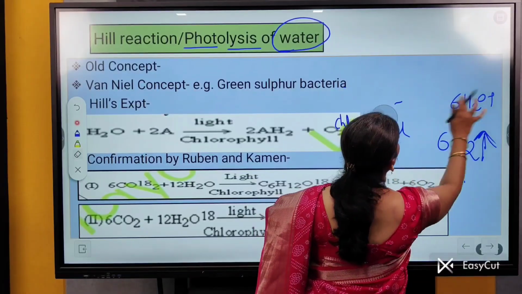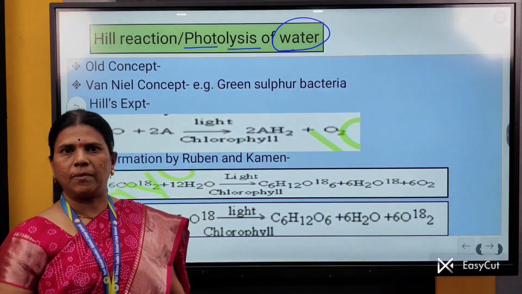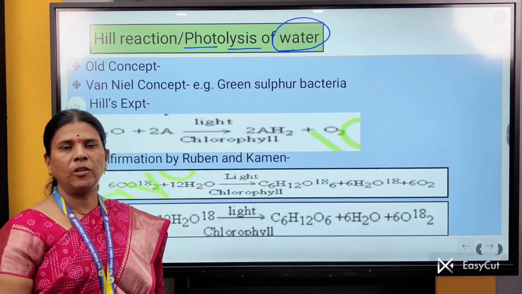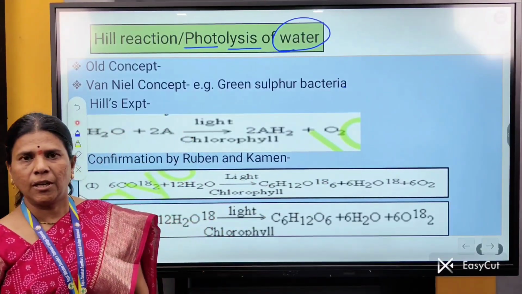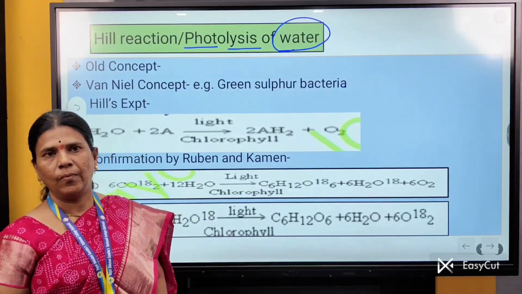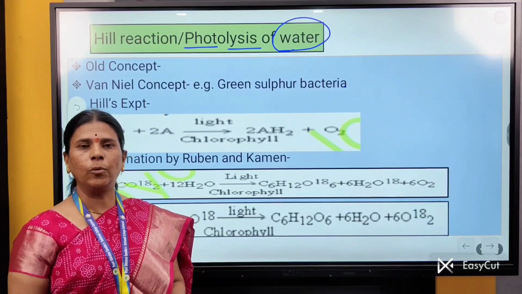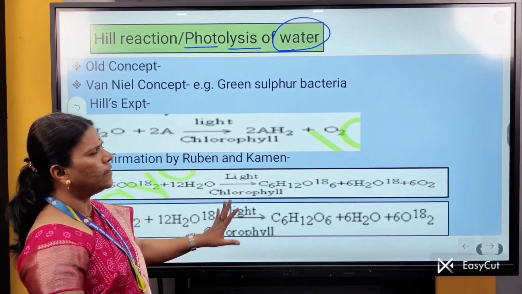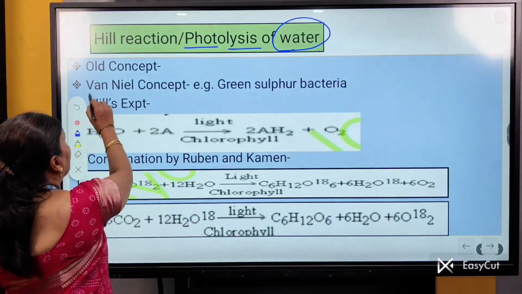According to the old concept, it was suggested that the O2 released during photosynthesis comes from splitting of CO2 and not from H2O. The carbon from CO2 reacts with H2O to form carbohydrates, and there is no splitting of H2O.